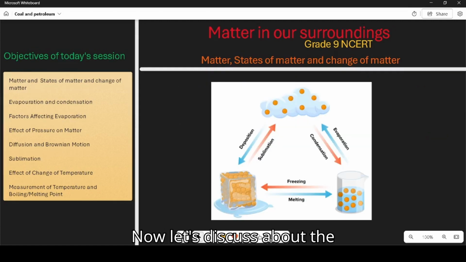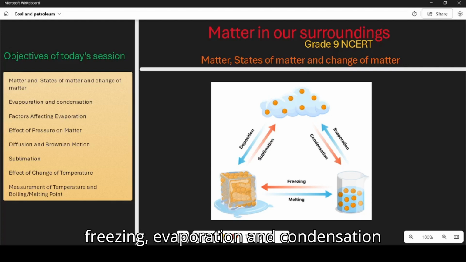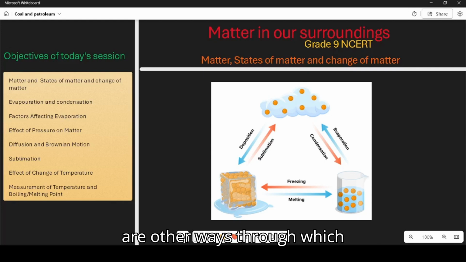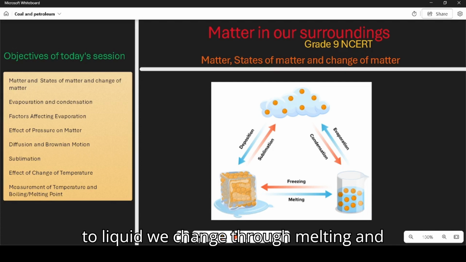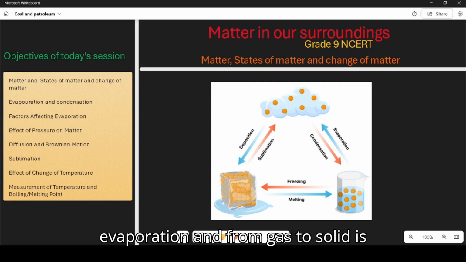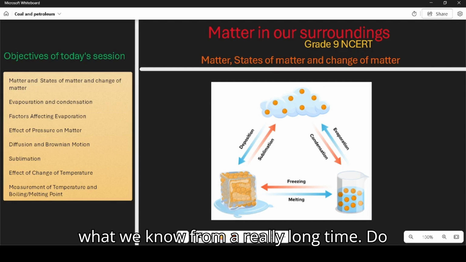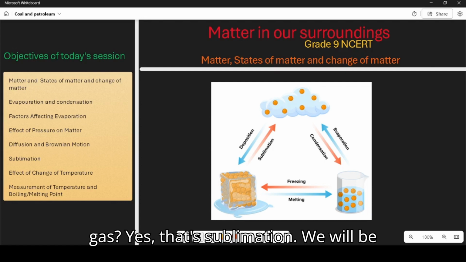Now let's discuss the transformations of matter. Melting, freezing, evaporation, and condensation are the ways through which matter changes its form. So from solid to liquid we change through melting, and from liquid to gas we change through evaporation, and from gas to solid is deposition. Now this is what we know from a really long time. Do we know from solid to gas? Yes, that's sublimation. We will be discussing sublimation in a later part of our video.